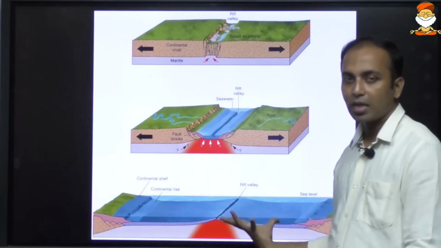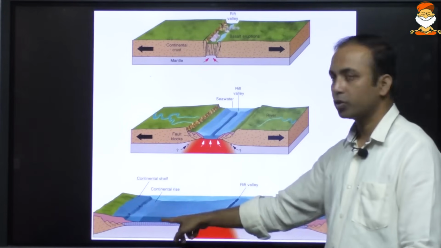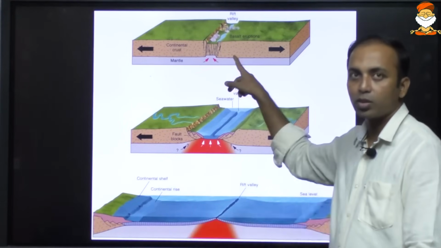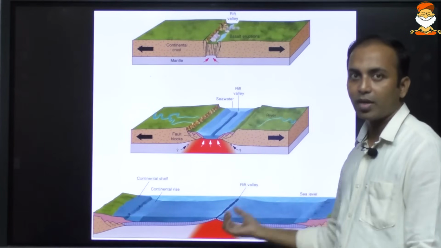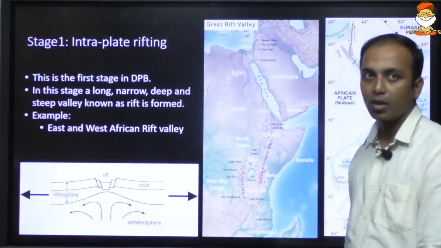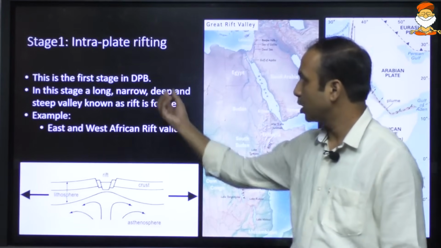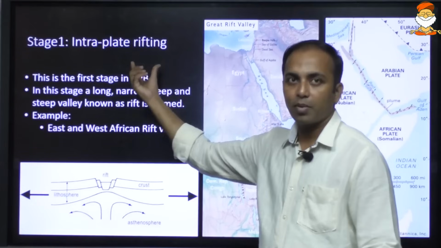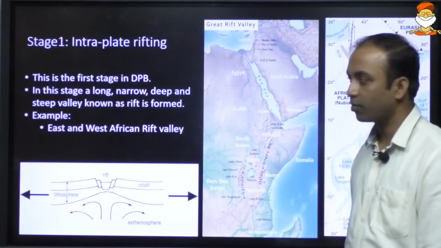And when further divergence takes place, it will form an ocean, leading to the formation of a new oceanic plate. Earlier there was only a continental plate. Now you can see the continental plates have moved away and the ocean has opened up, leading to the formation of the oceanic plate. So in the initial stage, the plates drift apart and a rift valley is created. For example, the East and West African rift valley.